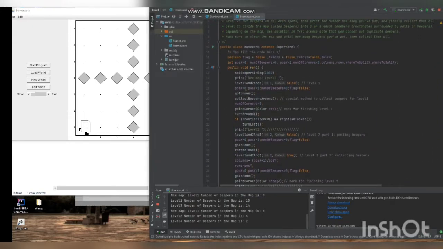So after going home, it will collect. This is a special method. Collect papers around. This is a special method only for level 1, as I said. It wasn't possible to put it in this method and make it larger.